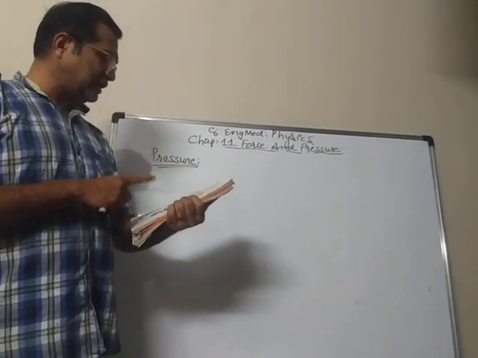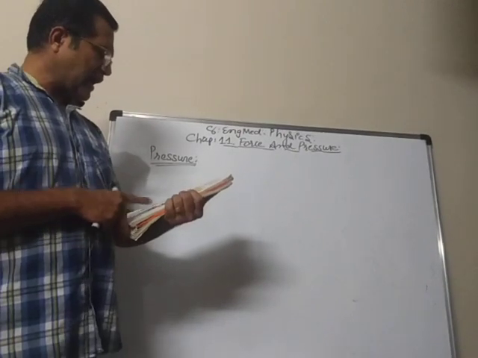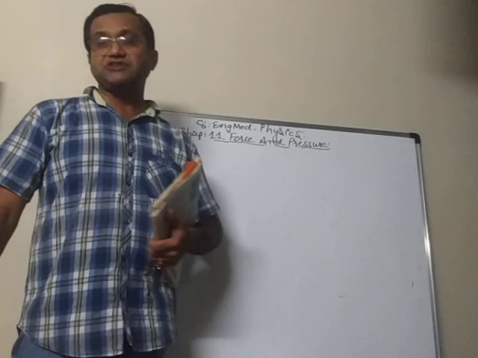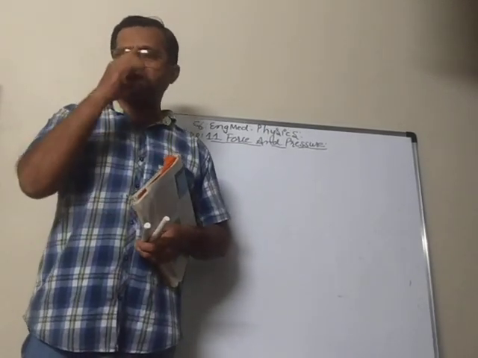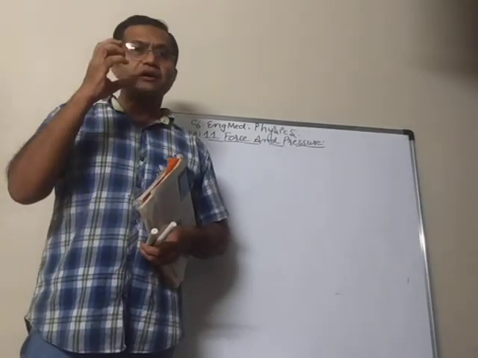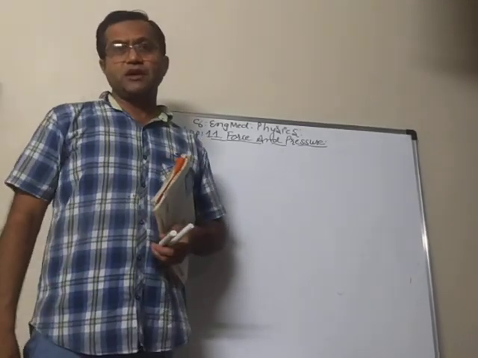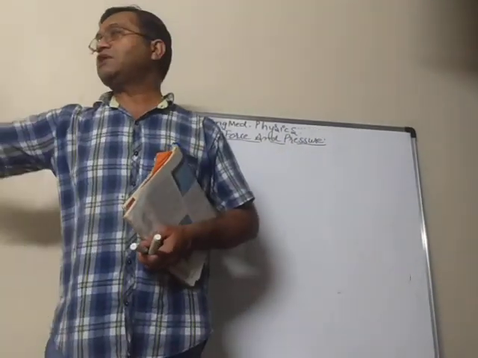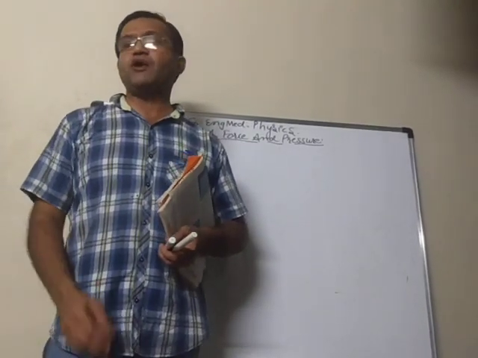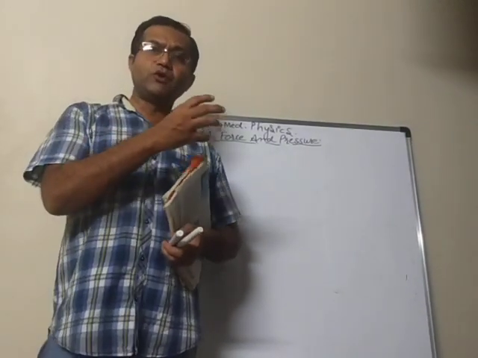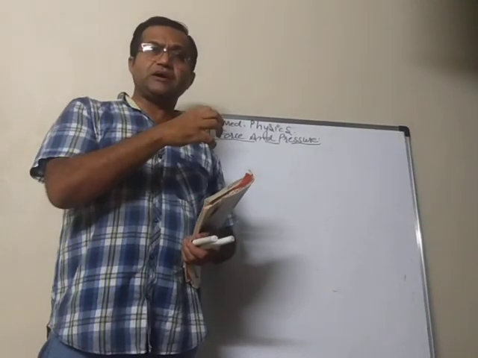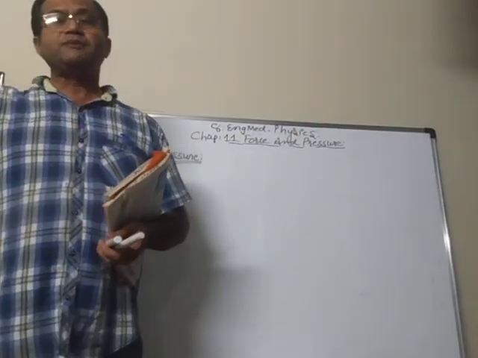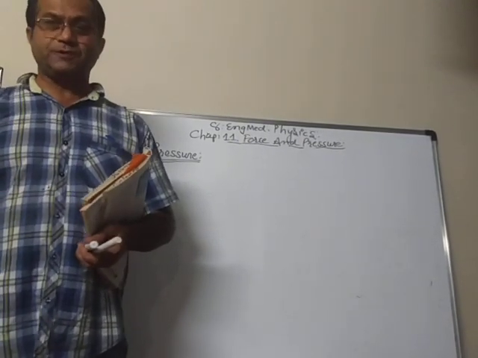You also learned that winds and cyclones are caused by differences in air pressure. Maybe you learned that in geography: when there is a pressure difference between two places, the air moves from the place which has more pressure towards the place which has less pressure.